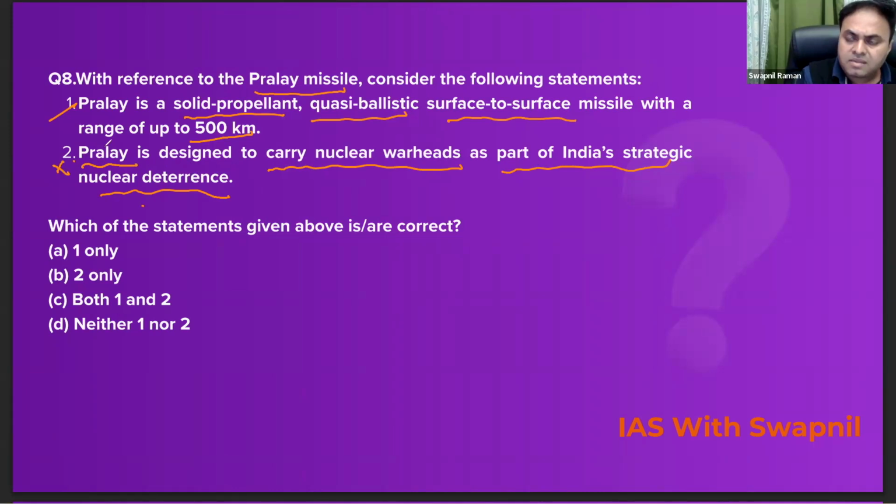See, Pralay is basically a conventional missile. It is not the part of India's nuclear program, right? So question is which of these statements given above is/are correct? So correct answer would be only one. Now let's move on to the explanation part.